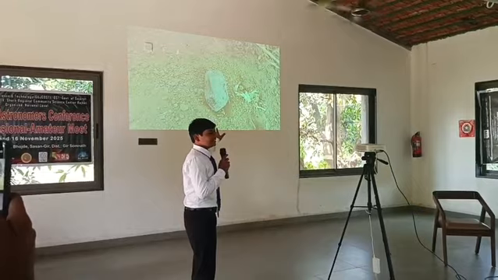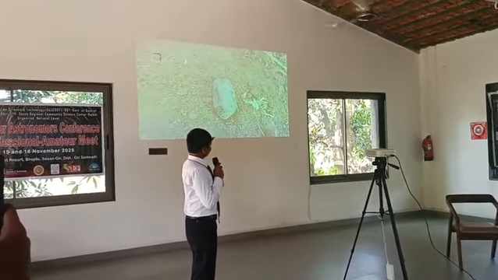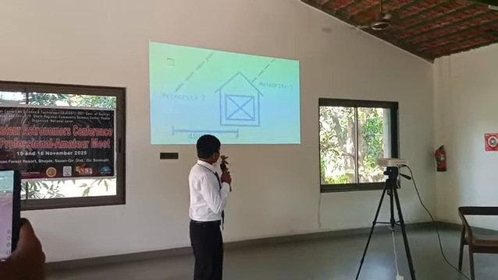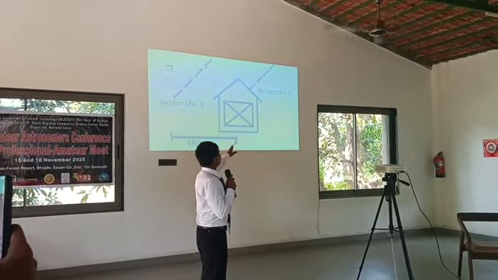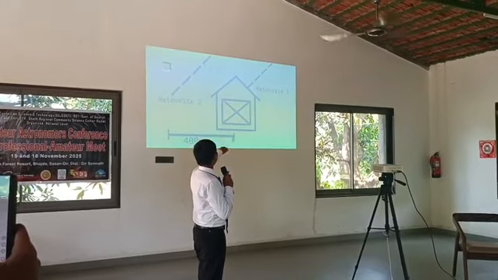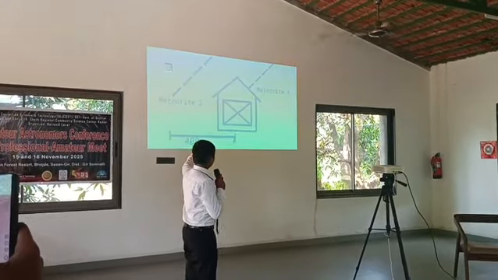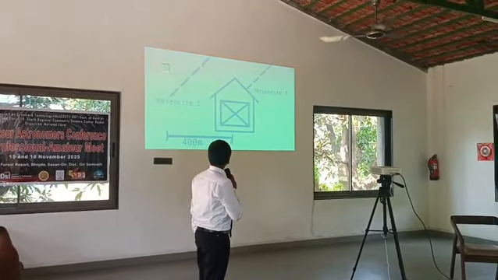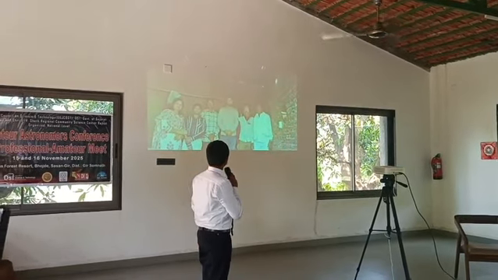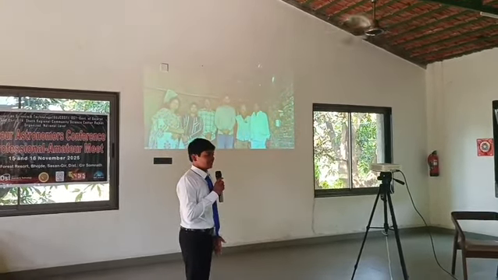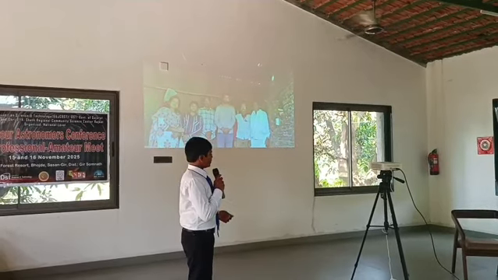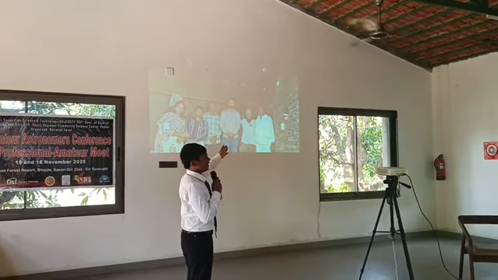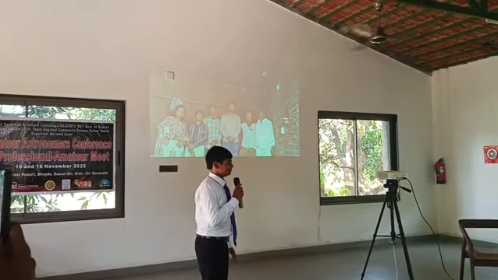Next. So this is the image of the meteorite which was collected at the farm. Next. So this is the imaginary diagram which is made. The first one, meteorite one, fell on the home, and the second one in the farm, both almost 400 meters apart. Next. So next day we went there, collected the samples and visited the village. This is me standing here, my father and others are villagers with our team.